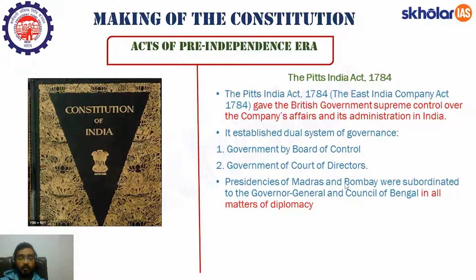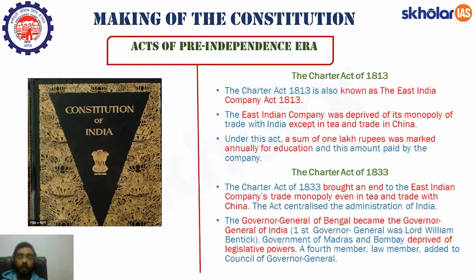Now the presidencies of Bombay and Madras were subordinated to the Governor General and the Council of Bengal in all matters of diplomacy. Until now they had been made subordinate only in certain matters, but now they were made subordinate to the Governor General and the Council of Bengal in all matters of diplomacy. So I hope this part is clear. Let's move forward and talk about the Charter Act. See, one Charter Act is missing, that is of 1793.